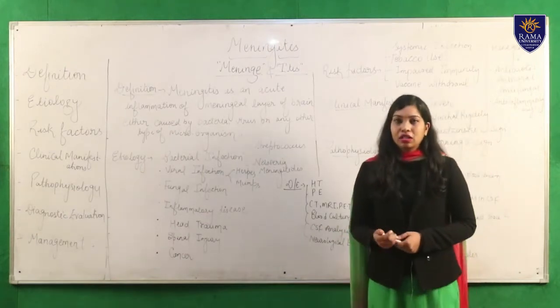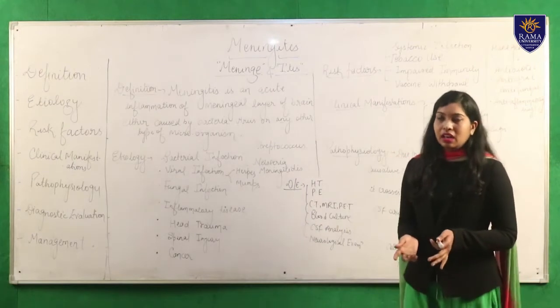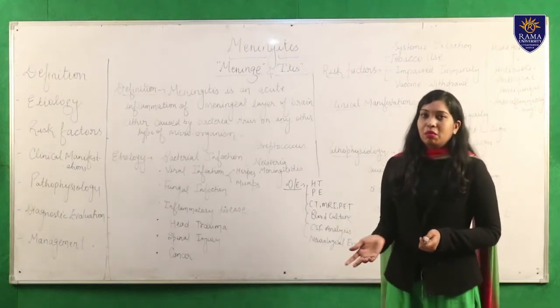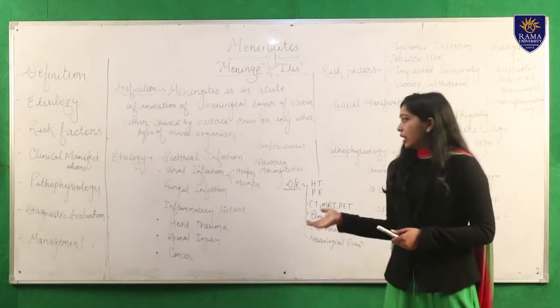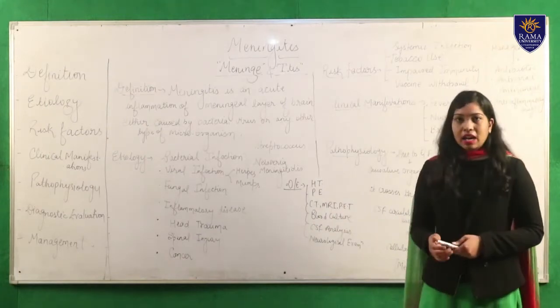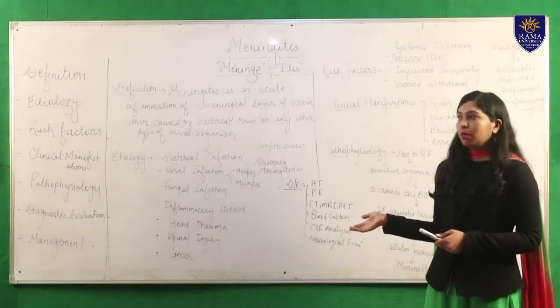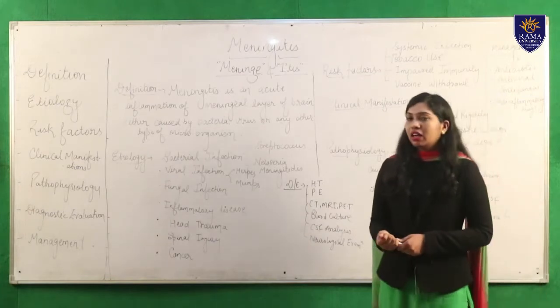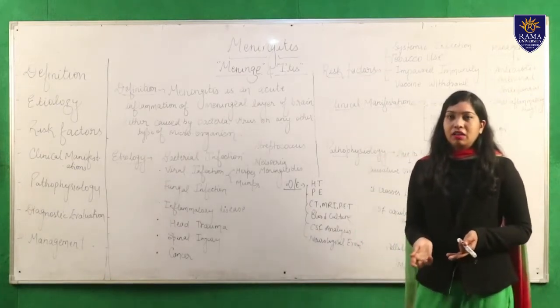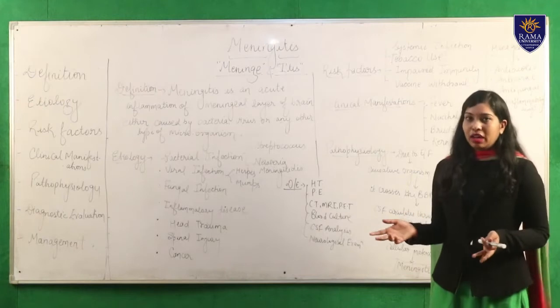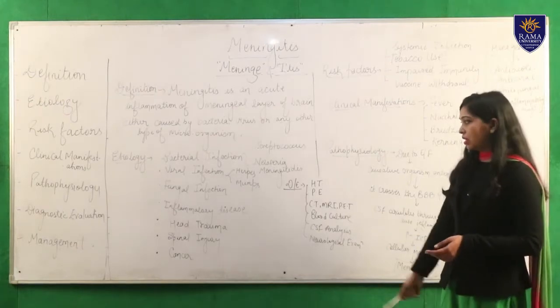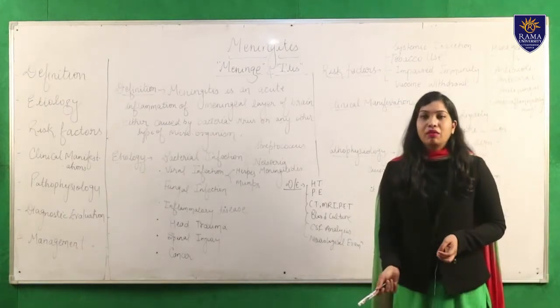In viral infection, there are many viruses that lead to inflammation of the brain. Here, herpes simplex virus and mumps virus can lead to meningitis. Next one is fungal infection. Any type of fungal infection or any other type of infection can lead to meningitis. And next is inflammatory disease.